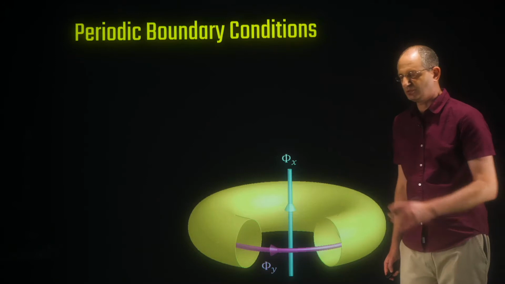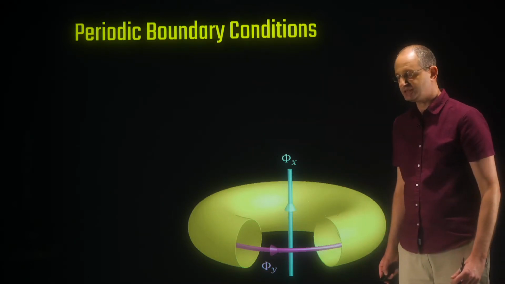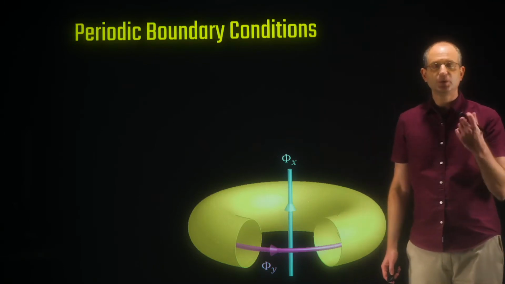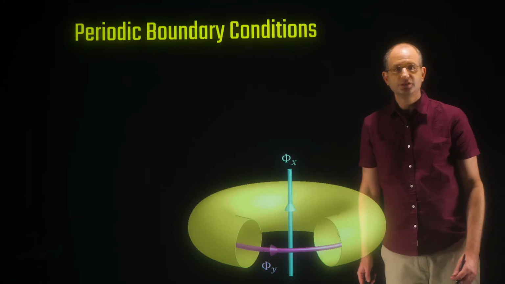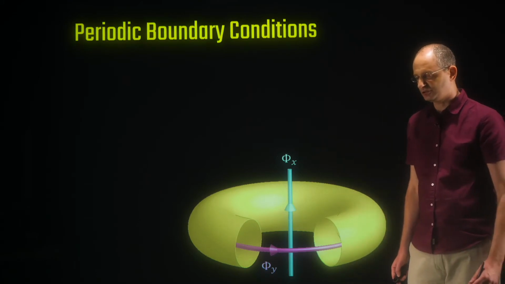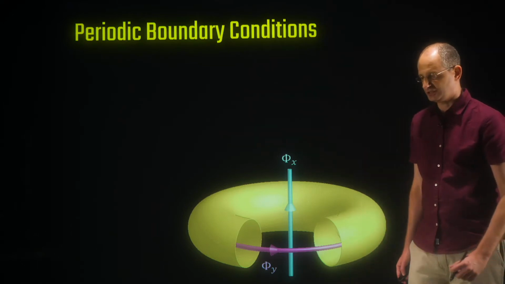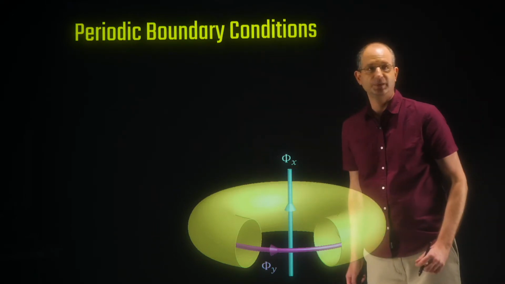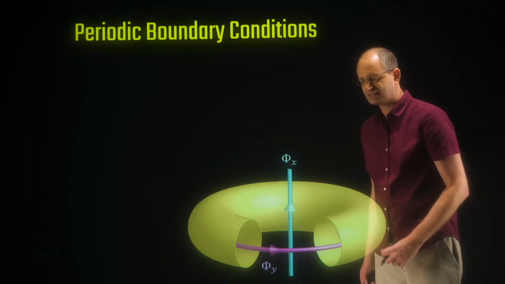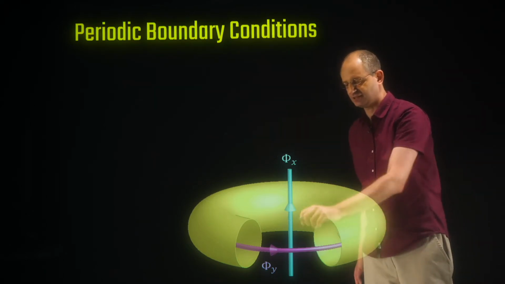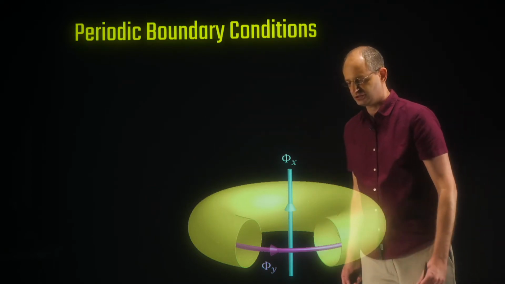Here's our system. So we can imagine the system with periodic boundary conditions as living on a torus. And if you think about what the meaning of these two angles, theta x and theta y, are, these can actually be thought of in physical terms, in terms of fluxes that are threading our torus. So here's our system placed on a torus, and there's two equivalent magnetic fluxes, phi x and phi y, that are threading through the two holes of this torus.